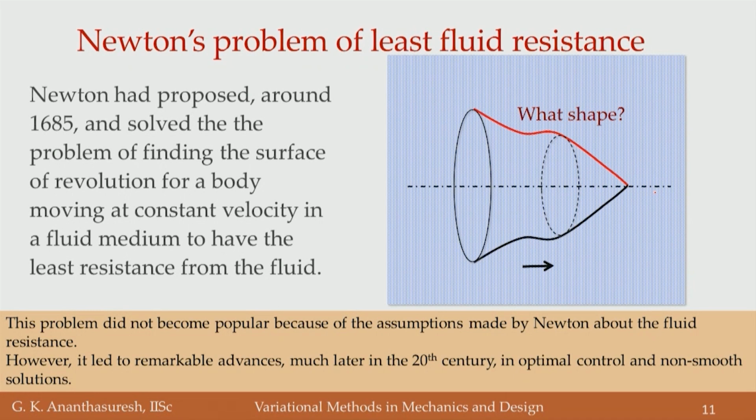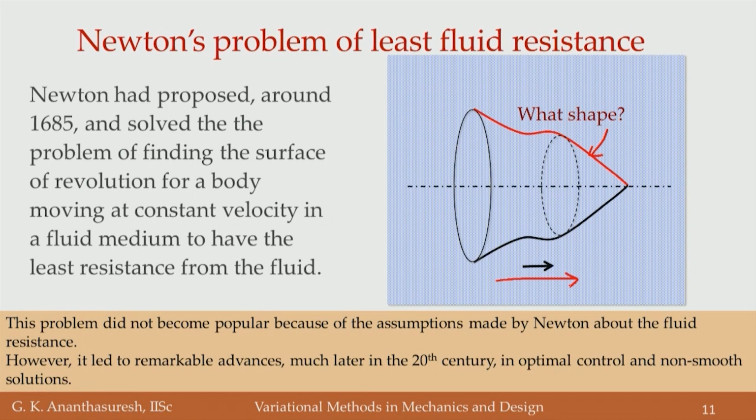Newton, who lived after Fermat, had a problem of his own that fits the calculus of variations. He wanted to find the optimum shape, what is shown here, which is a surface of revolution, for a body that is moving in a fluid: what shape will minimize the drag, the resistance of fluid on it, as it is moving in the direction that is shown here.